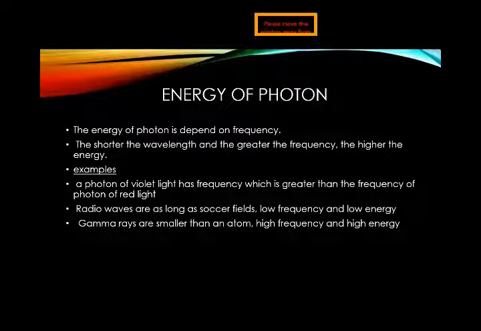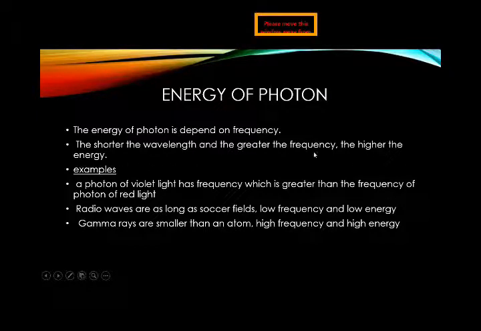If the wavelength is short, it means the number of waves increases in a unit time. If the light has a shorter wavelength, its number of waves increases in a second, and due to that increase in the number of waves, frequency also increases. So the shorter the wavelength, the greater the frequency and the higher the energy.